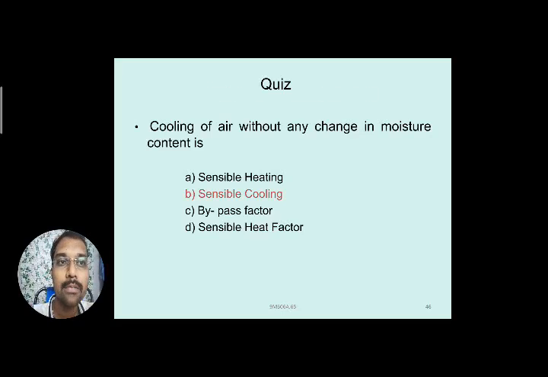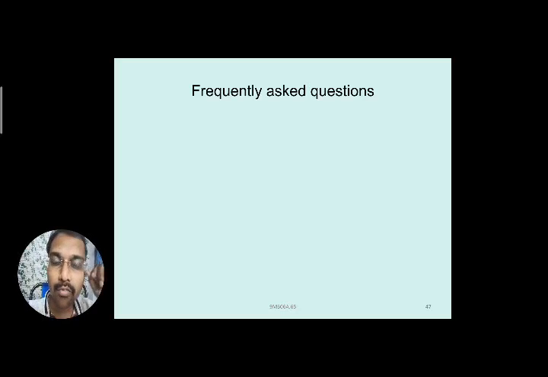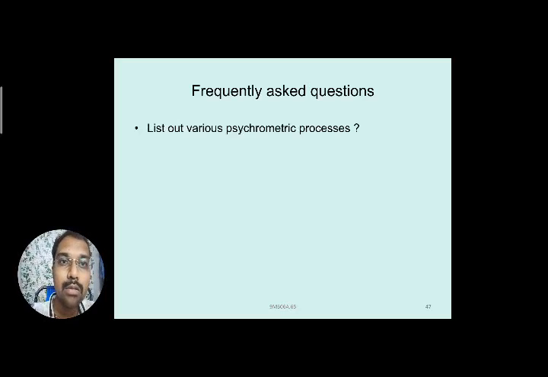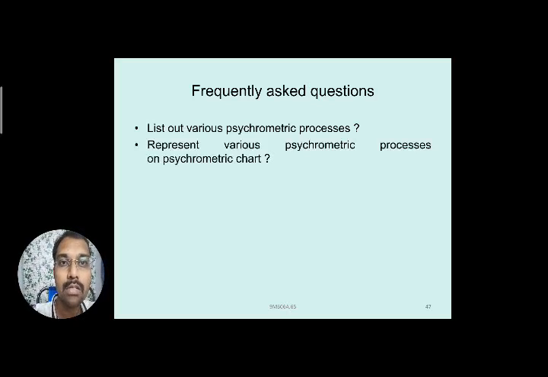Right, next I will move on to the frequently asked questions. List out various psychrometric processes. We have listed most of them, and the basic fundamental processes we have seen. Represent various psychrometric processes on the psychrometric chart. You can draw the chart as we have seen in the first presentation, where all the processes are mentioned on the psychrometric chart, taking one reference point as O, from O to A, O to B, O to C, D, and the other processes, a combination of all these basic 4 psychrometric processes.